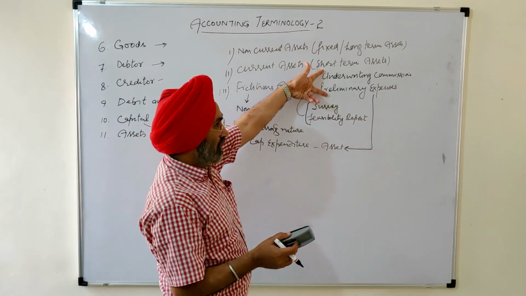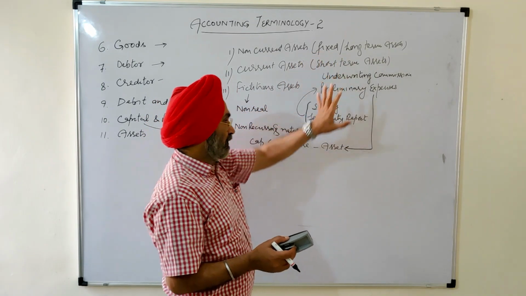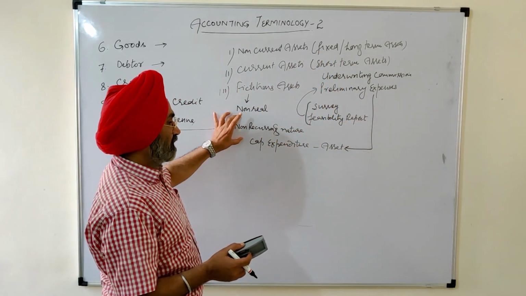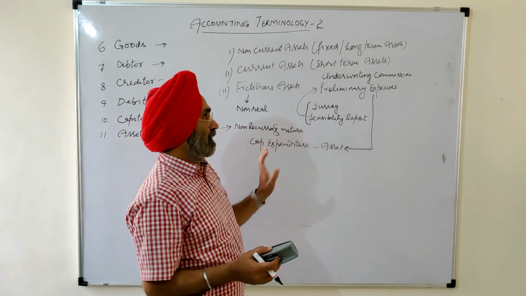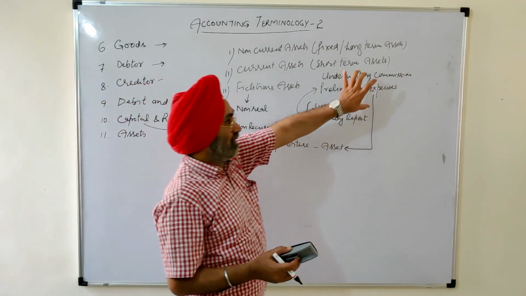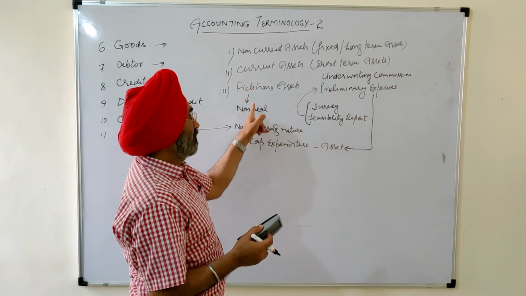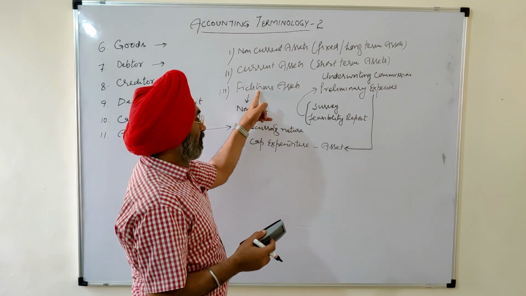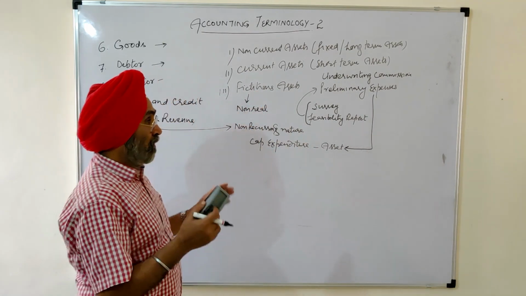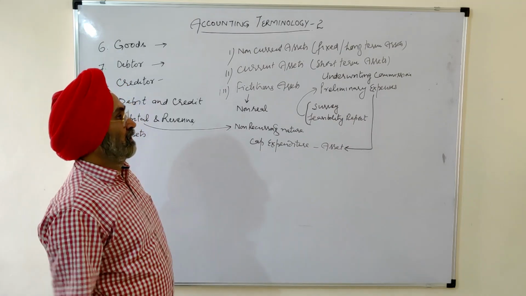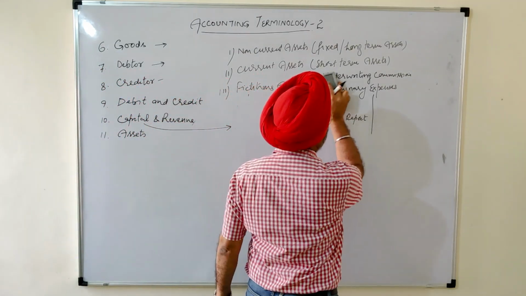These are not revenue items, these are non-recurring items. Non-recurring item is a capital item. Capital item means capital expenditure. Capital expenditures are assets, though nothing can be realized from their sale. That is why these are called fictitious, or non-real assets. So these are the three types of our assets.